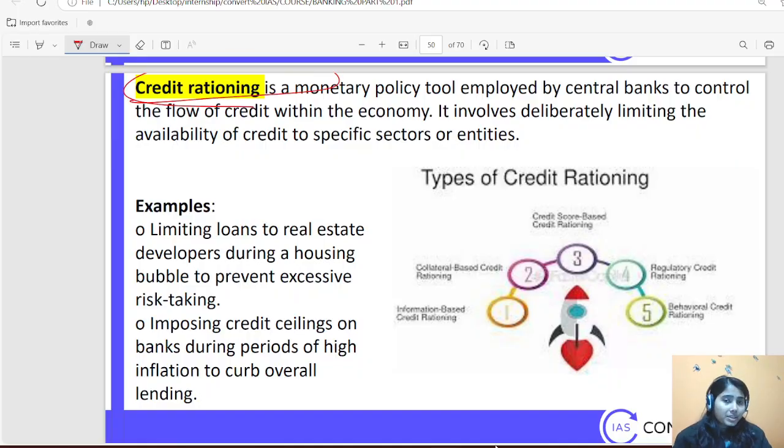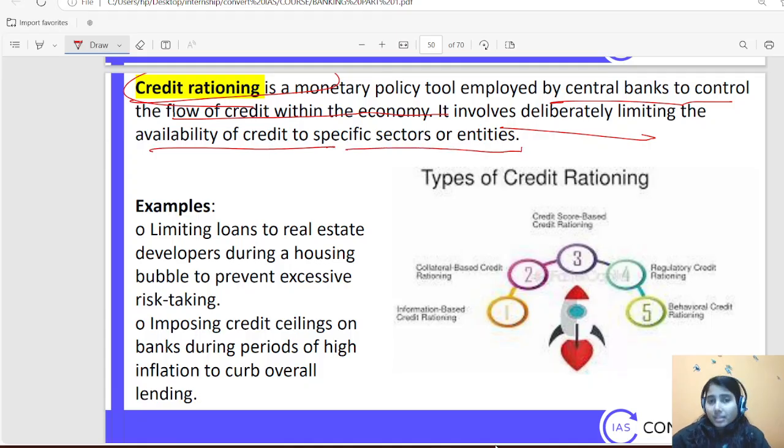Next is credit rationing. Credit rationing means setting a minimum and maximum limit in a particular sector. RBI is saying to banks that you cannot give more than this much loan to this particular sector, or you should not give less than this much loan in this particular sector. So they are just deciding a minimum and maximum limit in a particular sector. It is a monetary policy tool employed by the central bank to control the flow of credit within the economy. It involves deliberately limiting the availability of credit to specific sectors or entities.